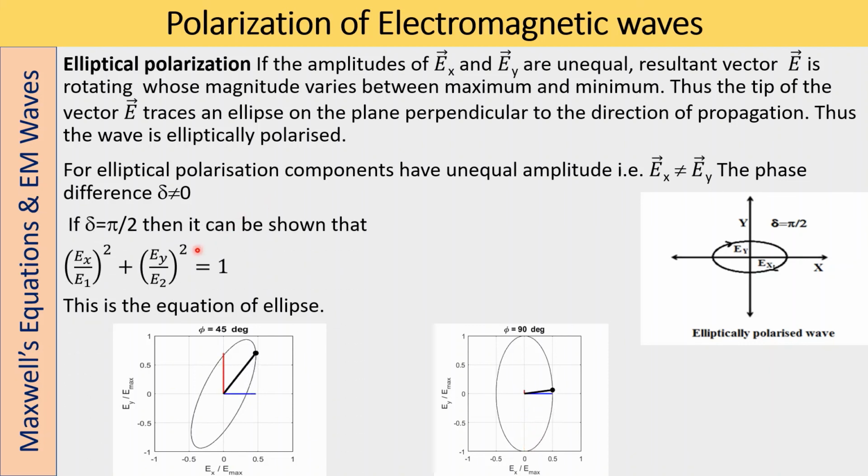So if delta is 90 degrees, then we will get this equation. Since Ex is not equal to Ey, we will get the ellipse. If Ex is equal to Ey and delta is equal to 90, we will get the circle here, that is circularly polarized light. So here they are not equal, therefore you will get an elliptical structure. For angles other than 90 degrees, we will get the inclined ellipse here. So this is the elliptical polarization.